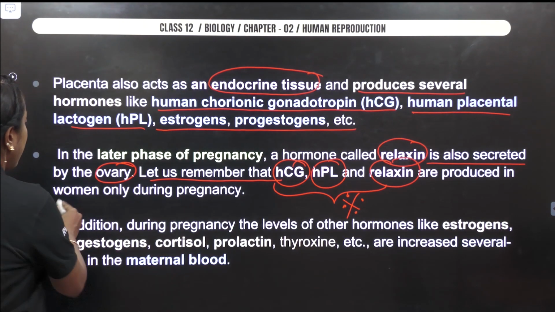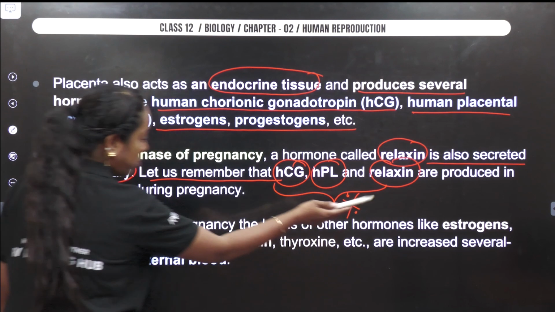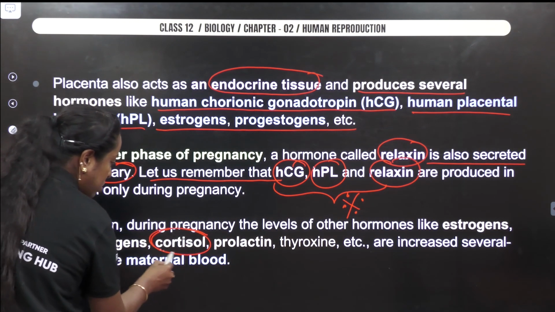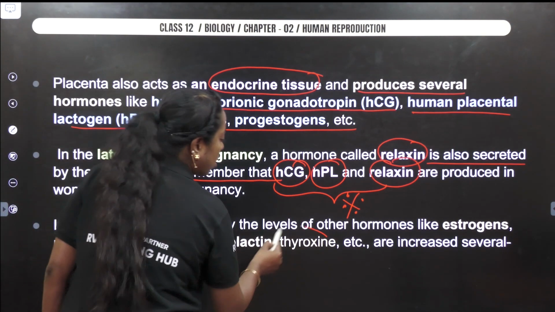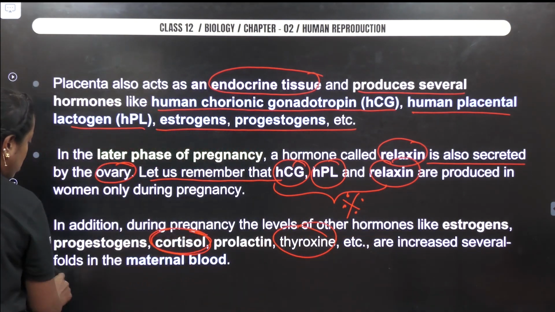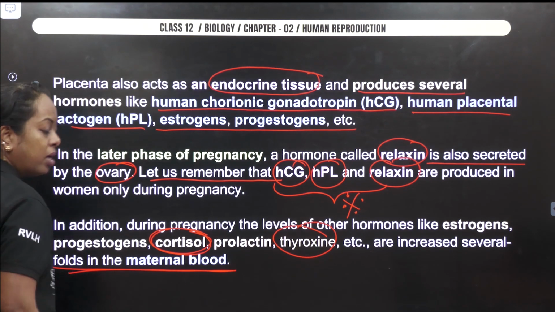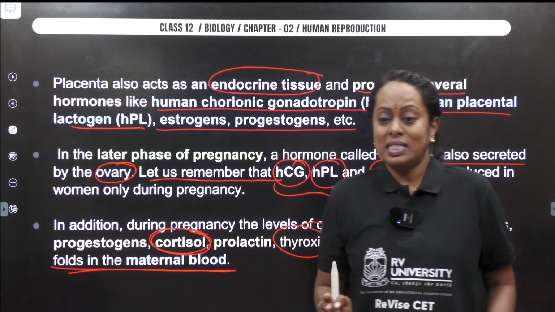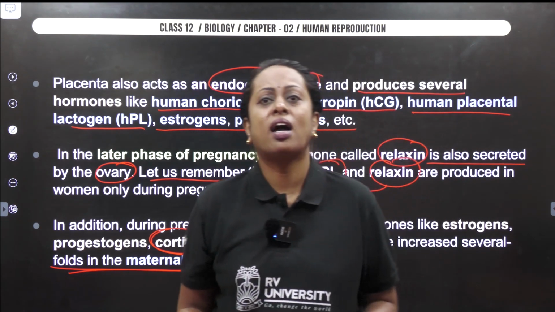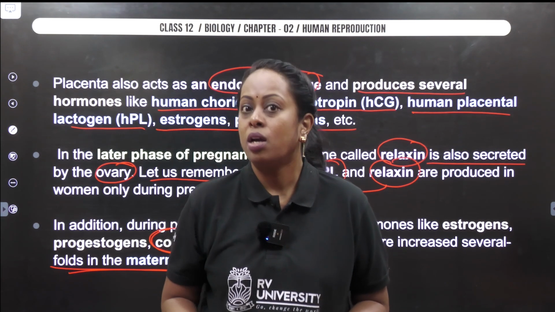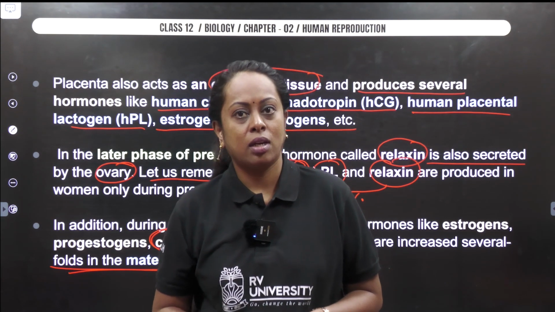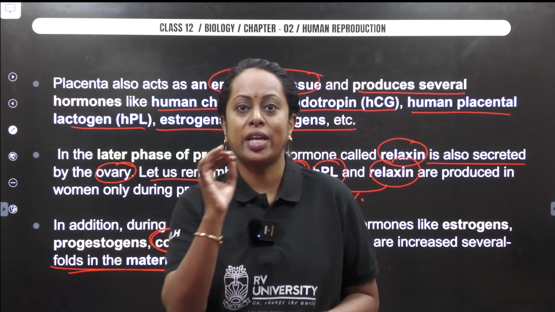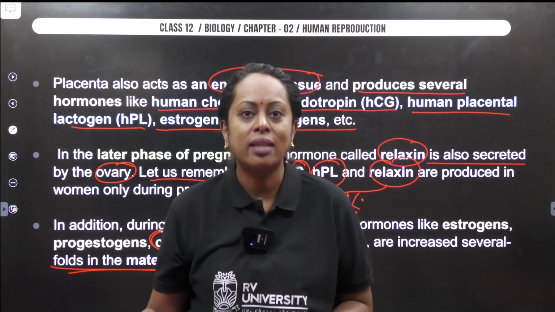Next, in addition, during pregnancy, other hormones such as estrogen, progesterone, now see the word, cortisol, stress hormone, thyroxine, etc. are increased several folds in whose blood? In the mother's blood. Assertion-reasoning questions will come. See, it's not like just reading your NCERT and understanding the sentence. Tomorrow, if you are a doctor, the memory part of it should be really good, and you need to understand the concept. You cannot by-heart things in biology.